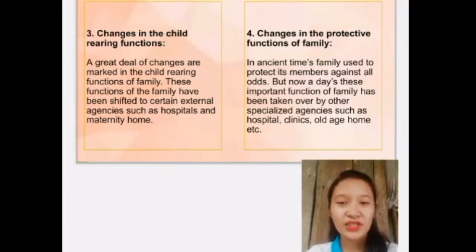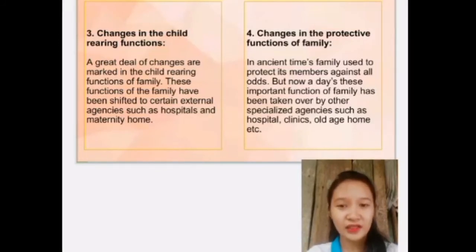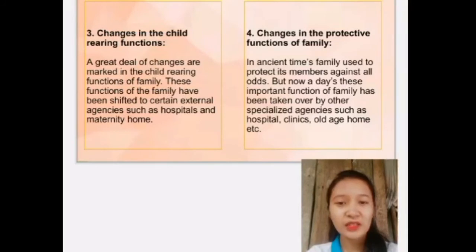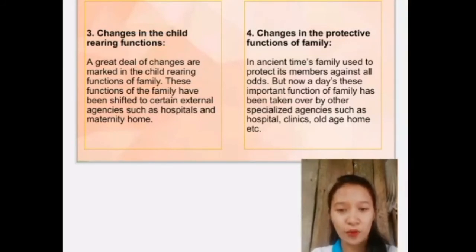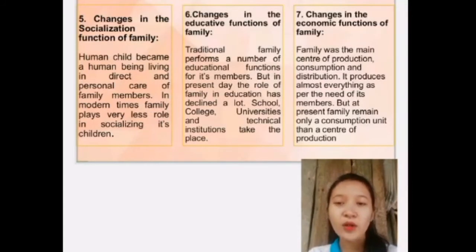We also have changes in the protective functions of the family, in which in ancient times, the family used to protect its members against all odds. But nowadays, this important function of the family has been taken over by other specialized agencies such as hospitals, clinics, old age homes, and more. We also have changes in the socialization function of the family.